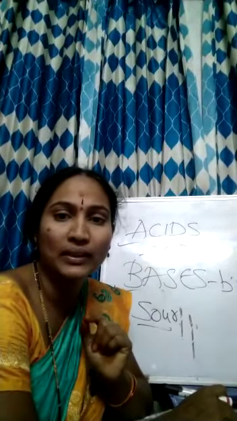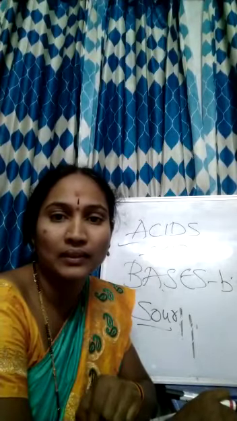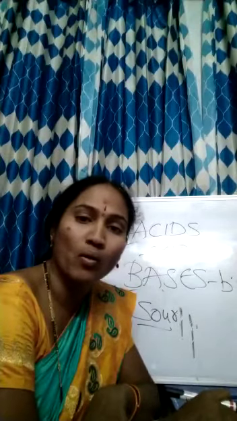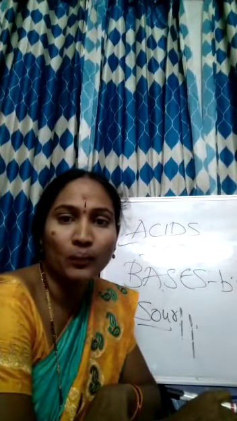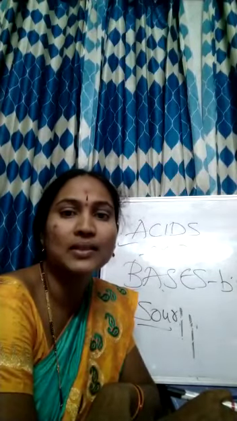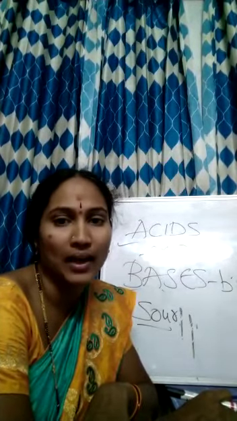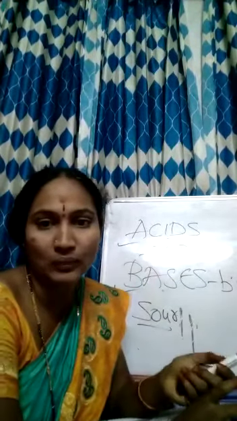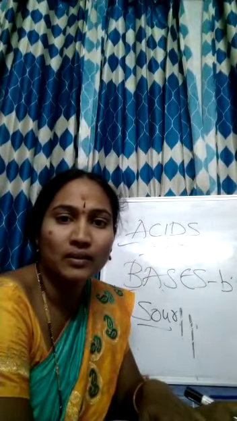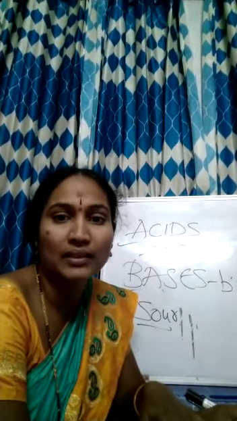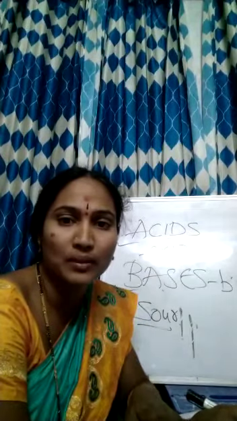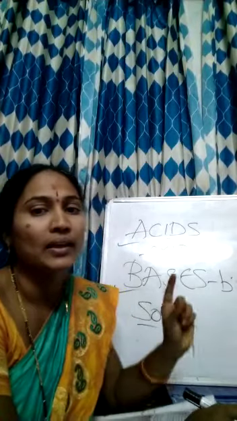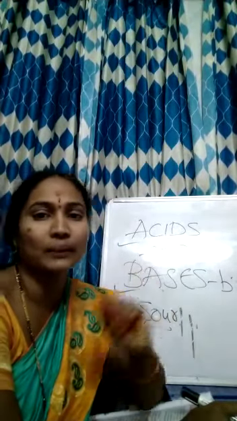Natural compound in the sense you may get it in the vegetables or fruits that we eat daily. Example, orange, lemon. They are sour in taste. That means they are acidic in nature. Lemon is said to be acidic in nature. Whereas chemical compound in the sense when a chemical is mixed to get a sour taste, it is said to be a chemical compound which is acidic in nature.